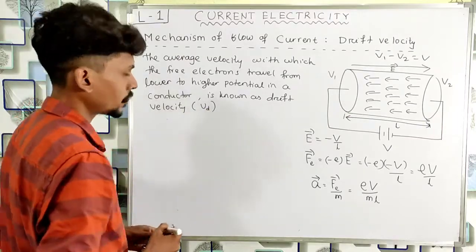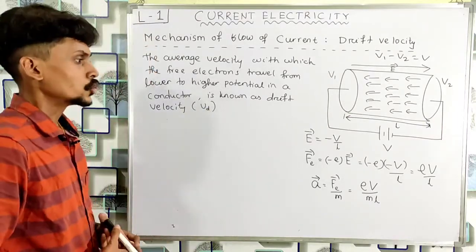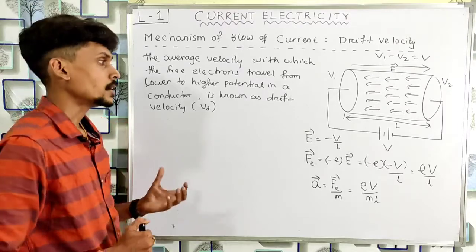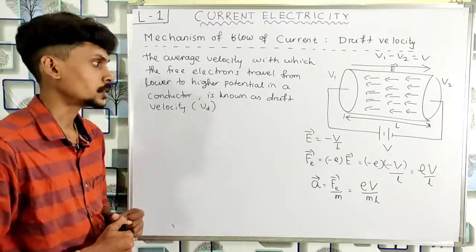Vd means the drift velocity. Is that clear? So now we are going to find the expression for the drift velocity.